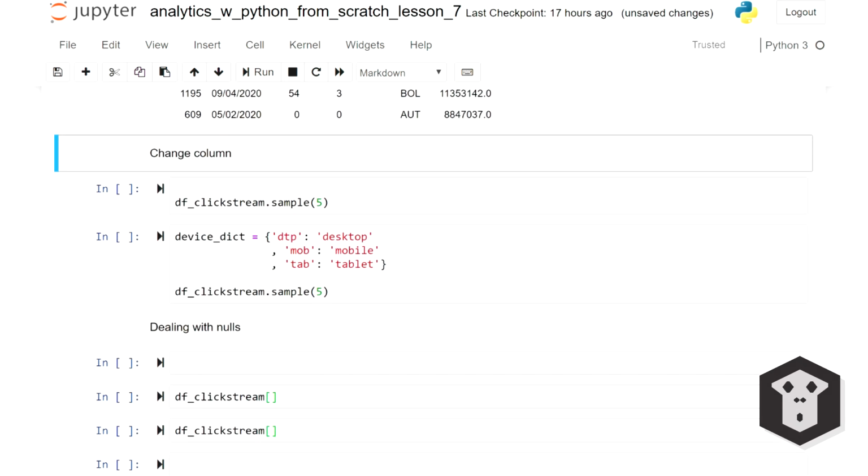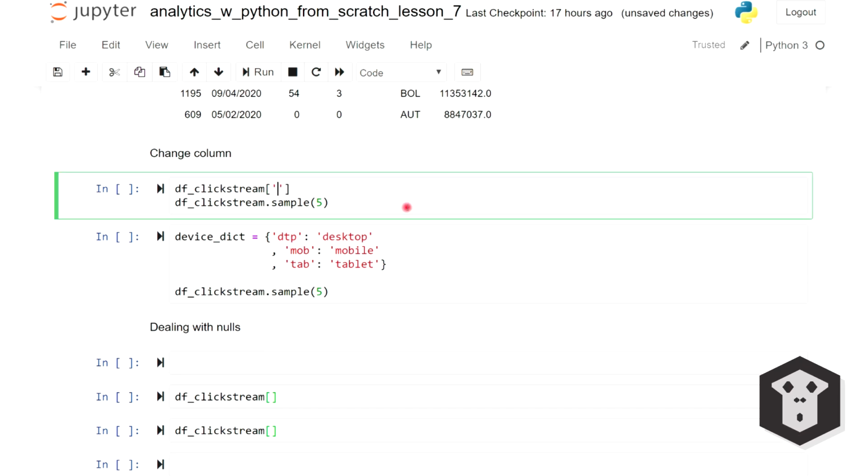You can also alter a column's values too. So let's go through two examples. First, say I want capital letters instead for my cookies. I can use the string upper method.